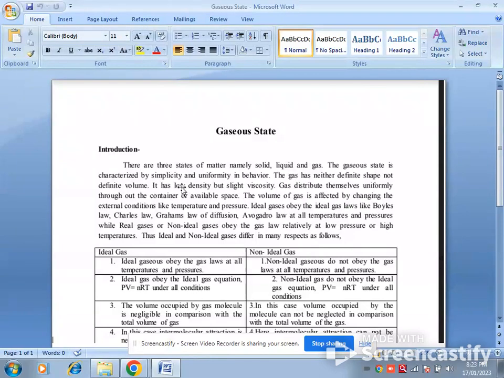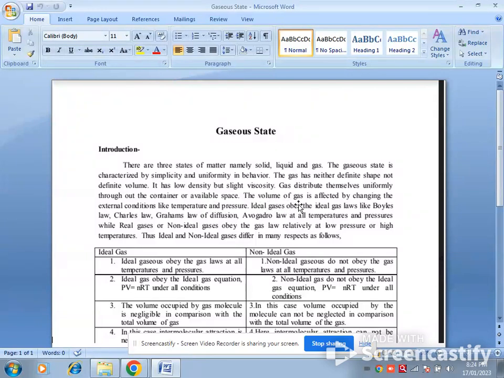Gases have low density and slight viscosity. The density of a gas is very low and the viscosity is very small. Gases distribute themselves uniformly throughout the container or the available space. That is, they do not possess any fixed volume and get distributed throughout the container.